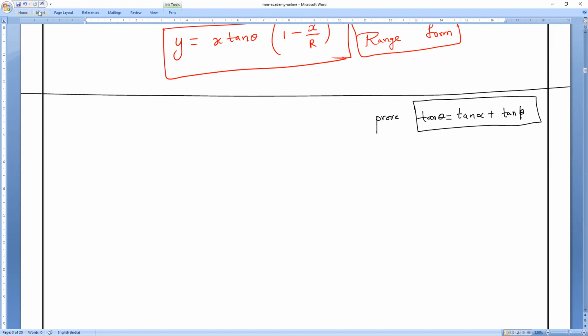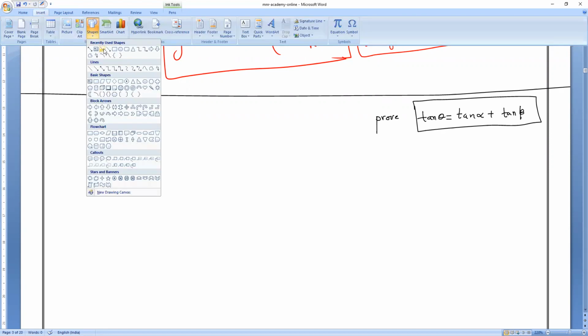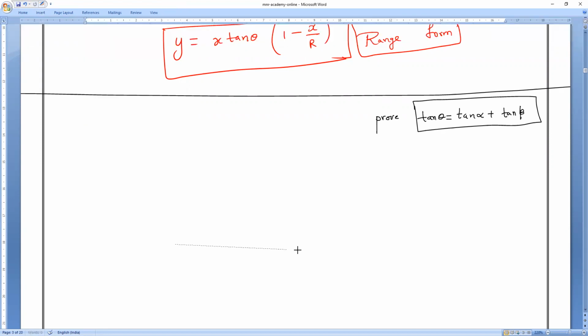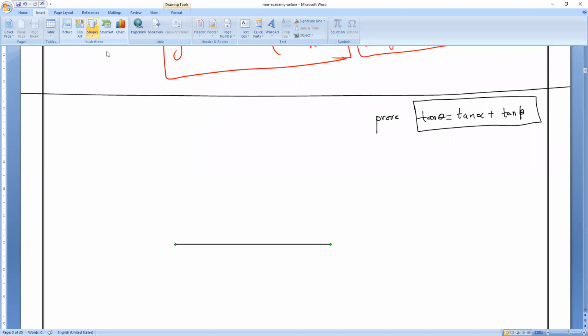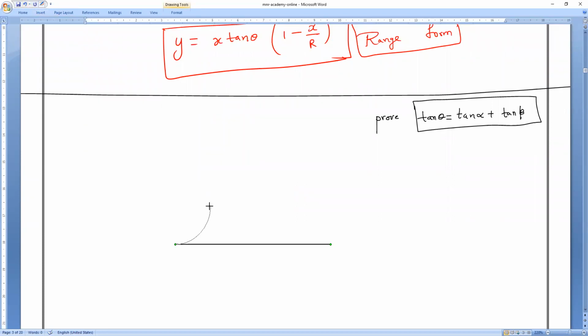To draw this, I will take a perfect projectile motion because it's not coming perfectly. So I will take lines also for your purpose, and I will show it perfectly. This is also one of the important derivations.